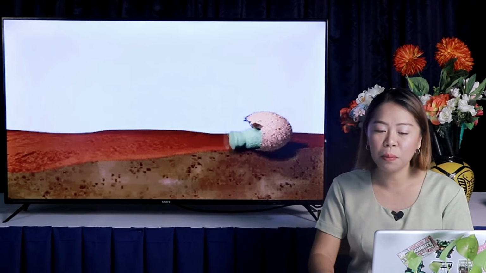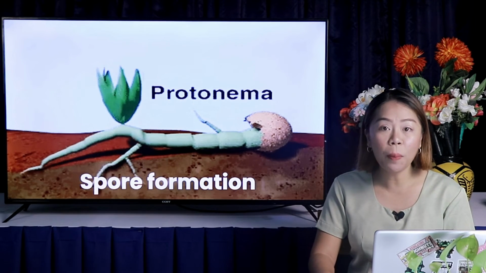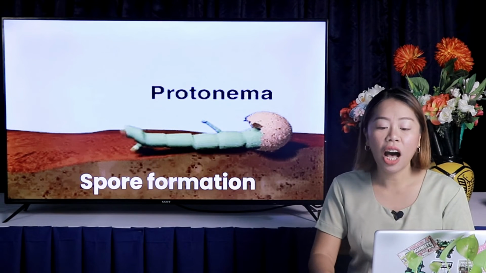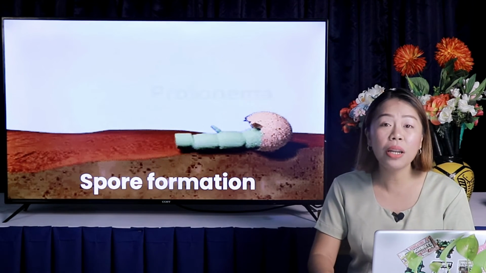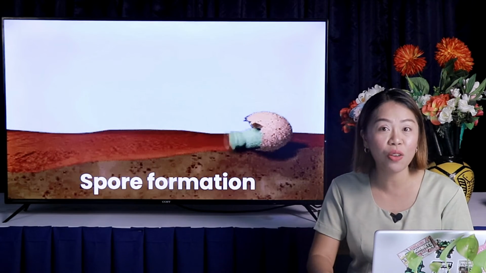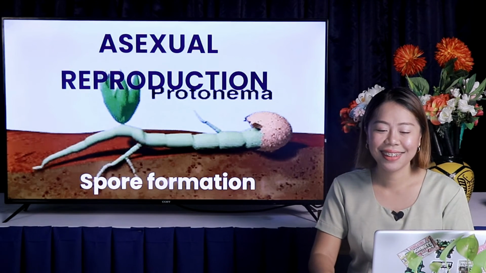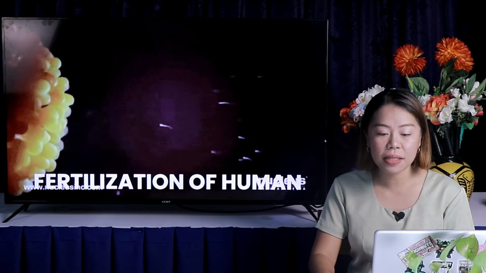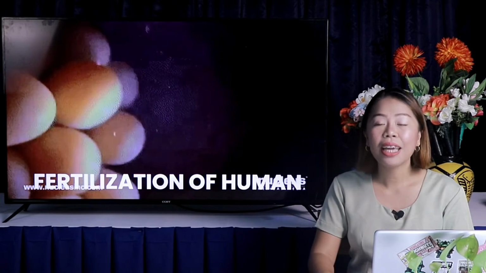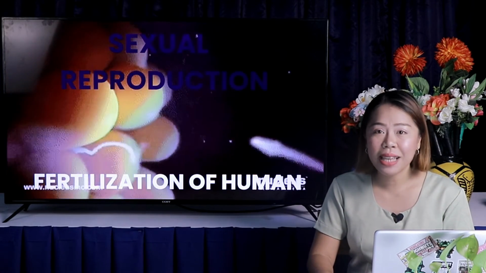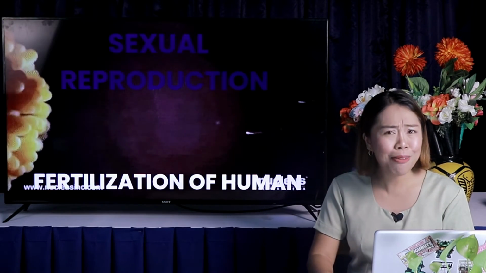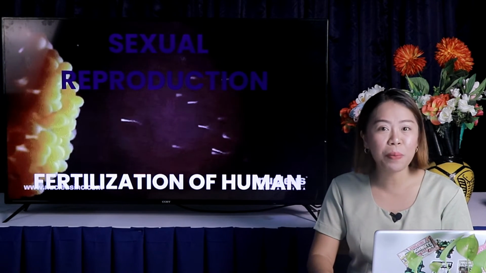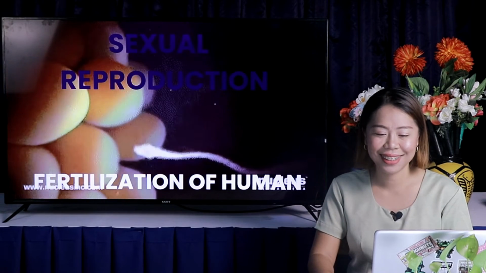Let us proceed to number 2. Spore formation. Yes, it is another example of asexual reproduction with only one parent involved. Number 3. Fertilization among humans. You are very good if your answer is sexual reproduction. And how many parents were involved? Very good. Yes, 2 parents were involved.